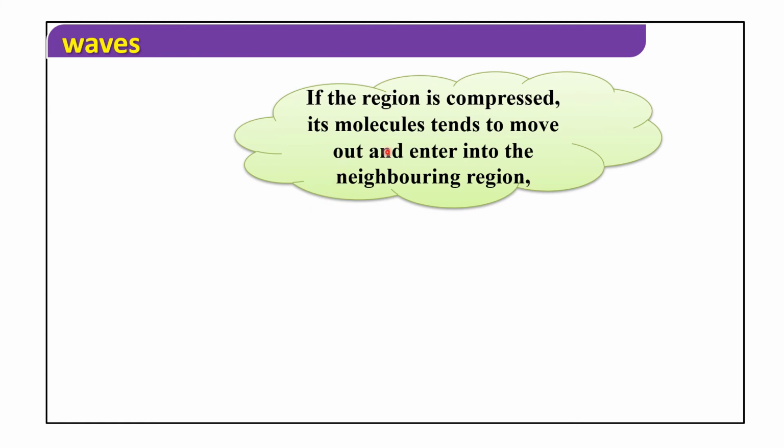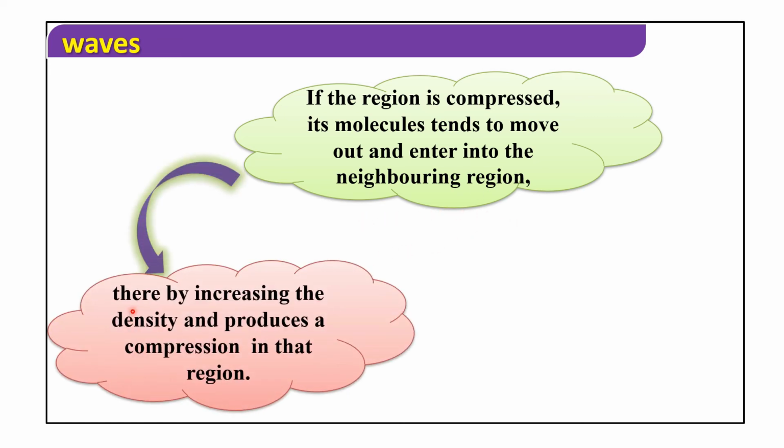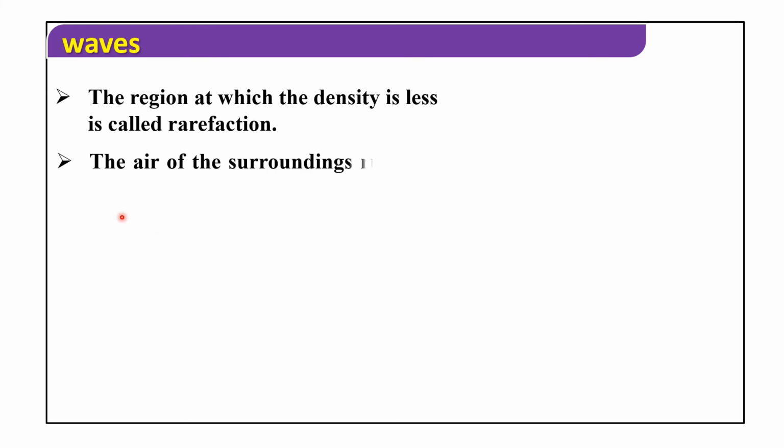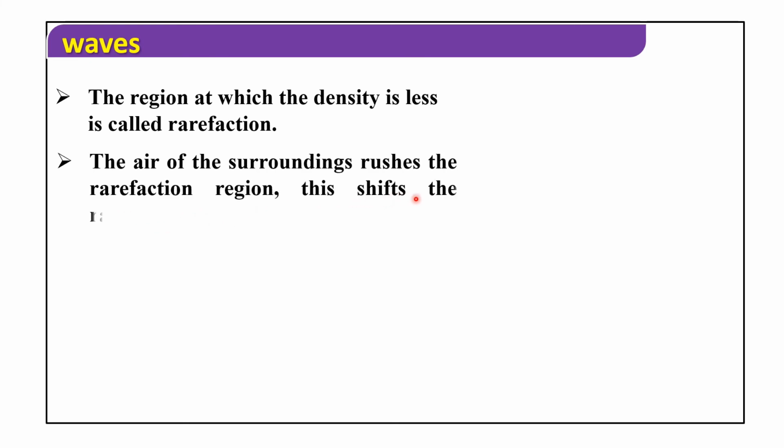If the region is compressed, its molecules tend to move out and enter into the neighboring region, thereby increasing the density and producing a compression in that region. The region at which the density is less is called rarefaction. The air of the surrounding rushes into the rarefaction region. This shifts the rarefaction to the neighboring region.